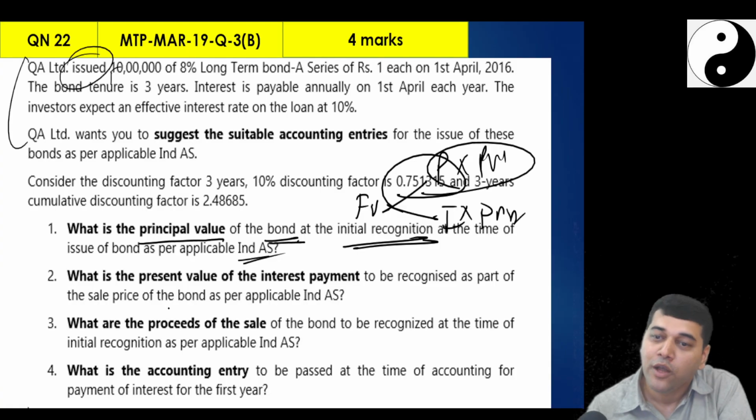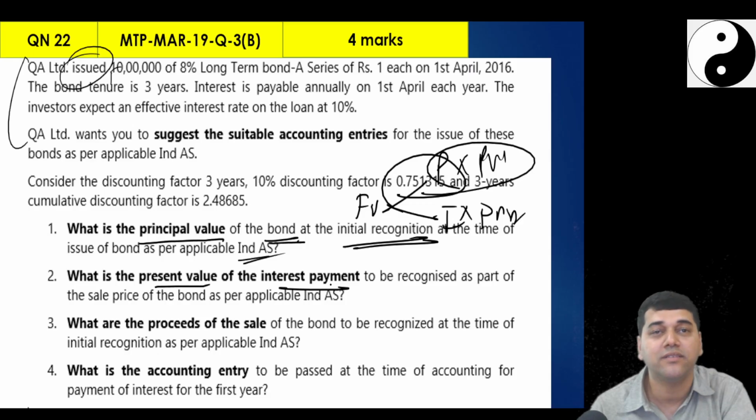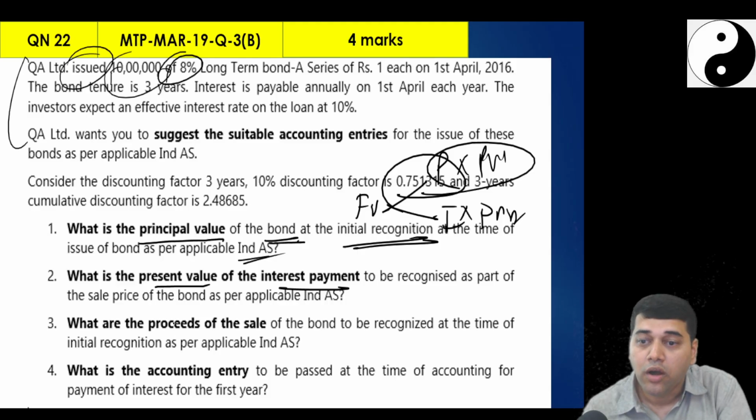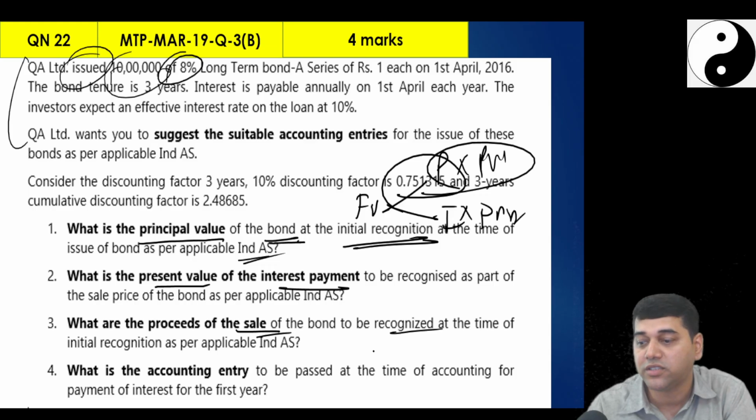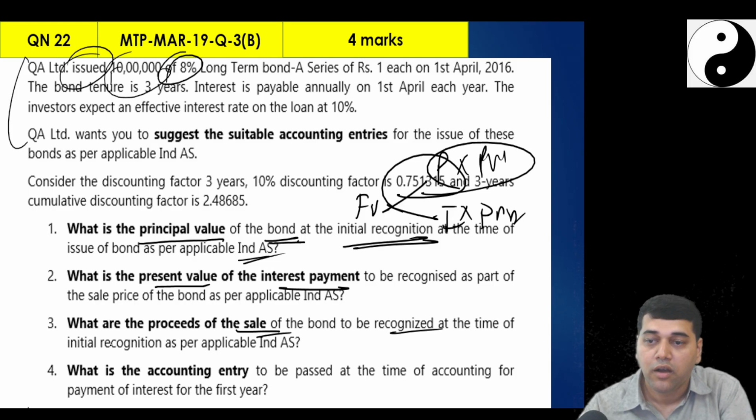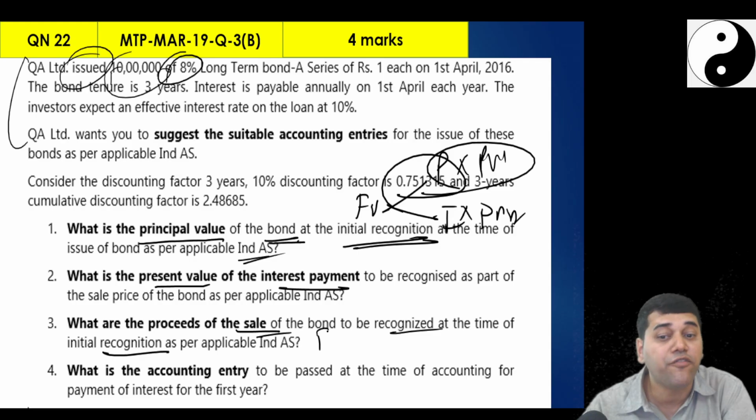Then they ask you, what is the present value of the interest payments? Take the interest 10 lakh into 8% into the present value annuity factor. Then they ask you, what are the proceeds of the sale of the bond to be recognized at the time of initial recognition? They are asking you fair value. Total of these 2.